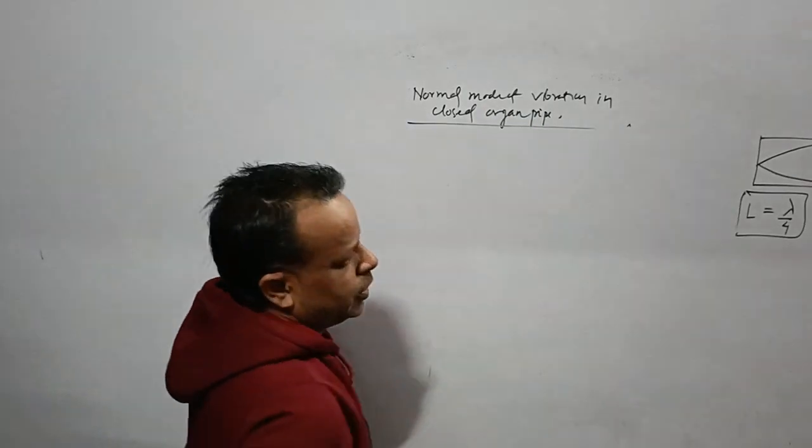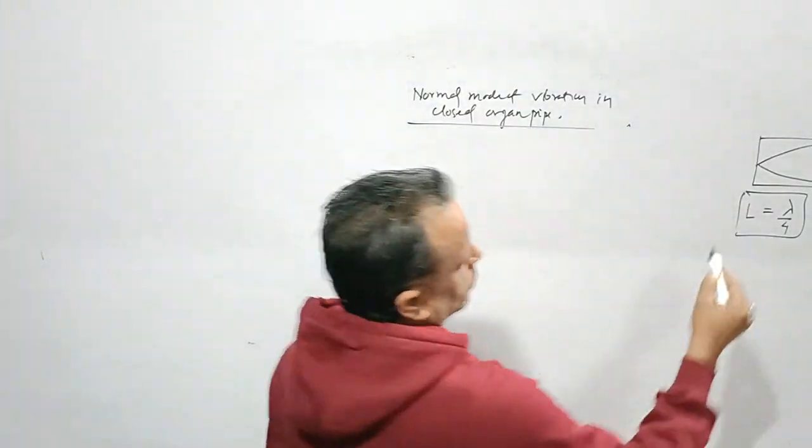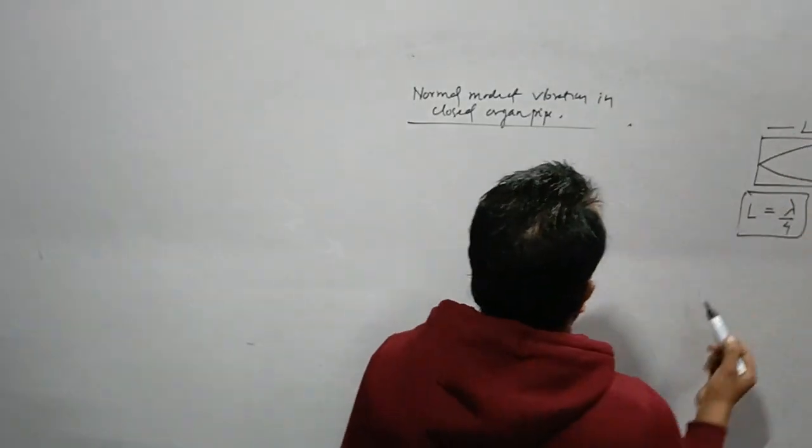See what we have. In the case of closed organ pipe, in the whole length we have one-fourth of a wavelength. In the whole length, only a quarter of the wavelength is there.